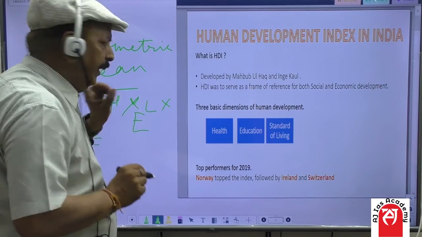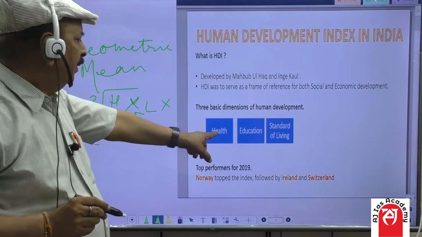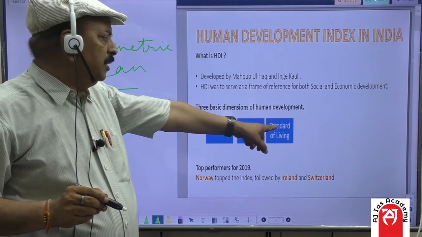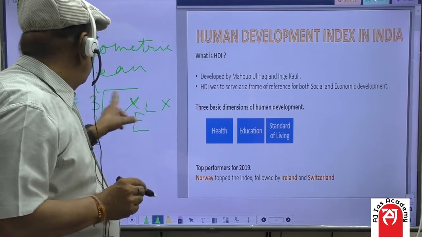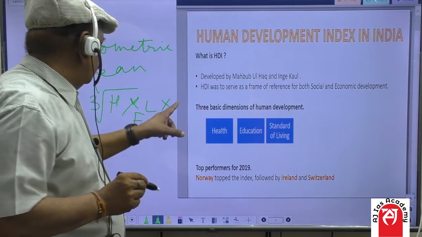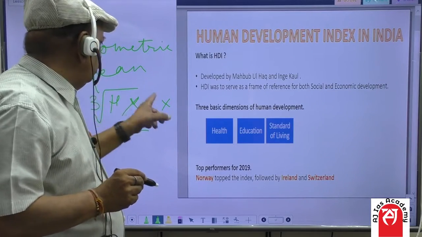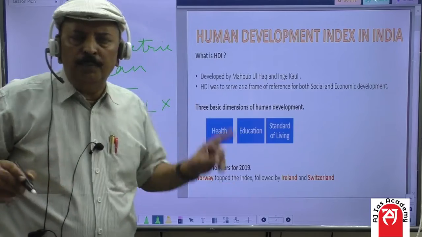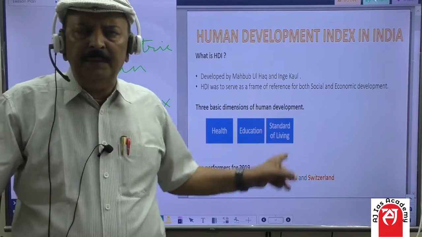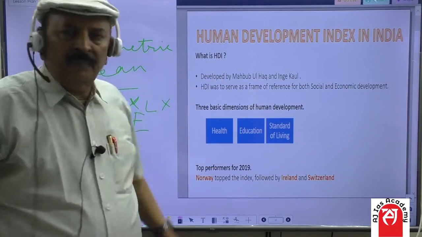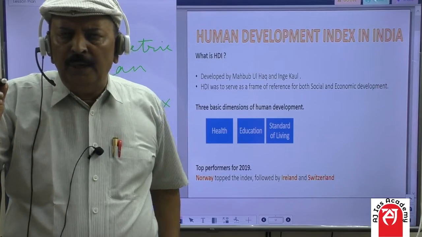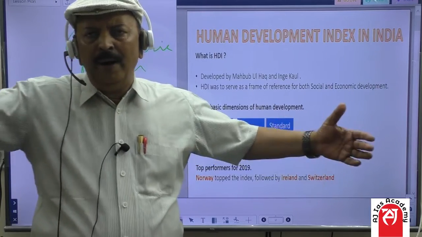HDI equals the cube root of health into education into standard of living, that is, 3 over the root of H into L into E. This is the formula of the geometrical mean, and by this method HDI is calculated between 0 to 1.